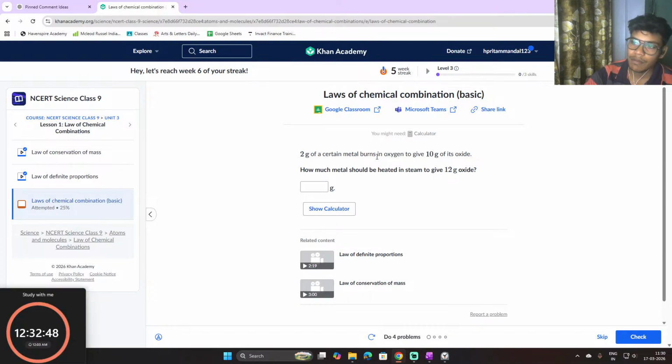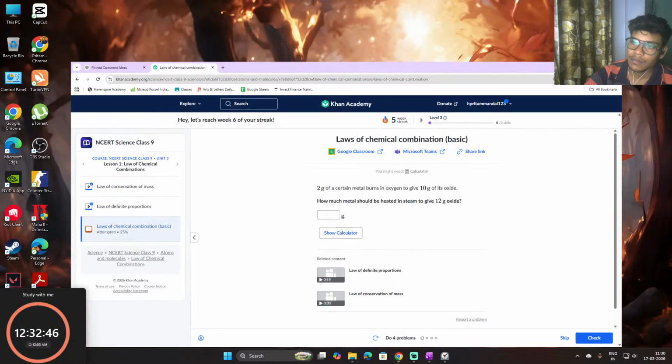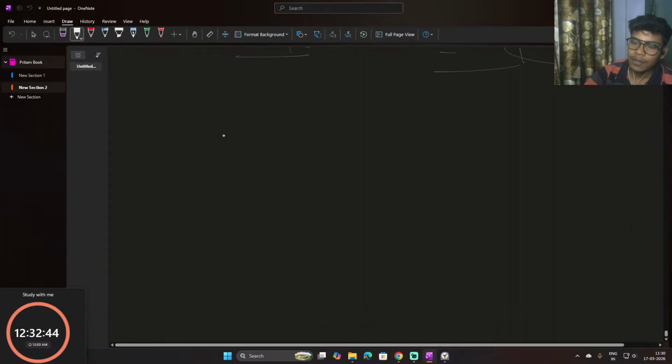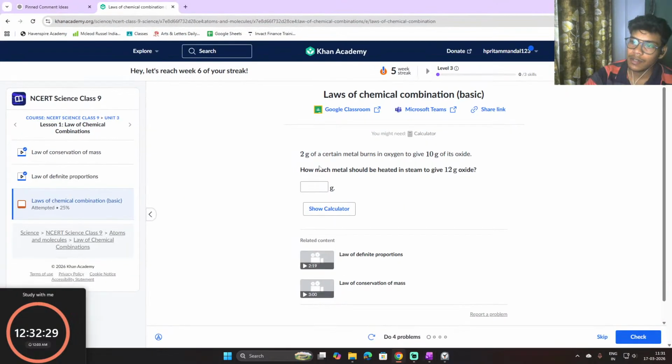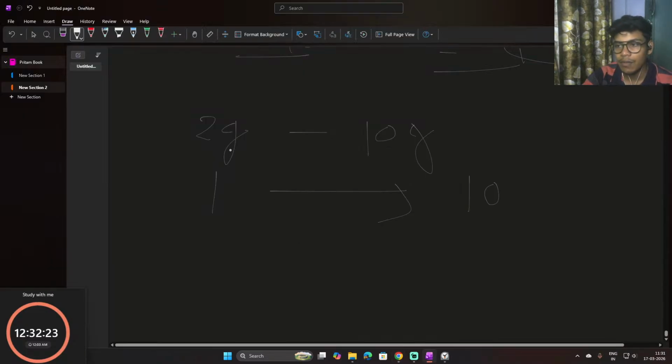2 gram of certain metal burns in oxygen to give 10 gram. So first, 2 gram gives 10 gram. That's what it said, right? If we burn 2 gram, then we get 10 gram.